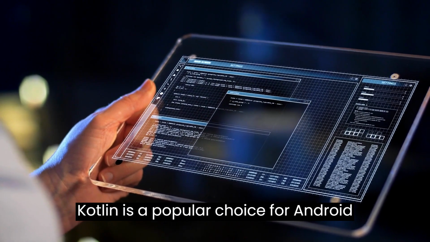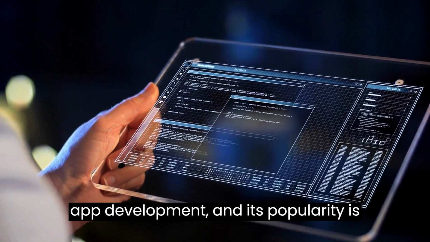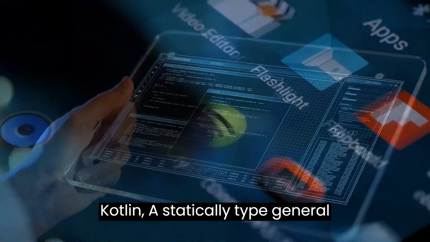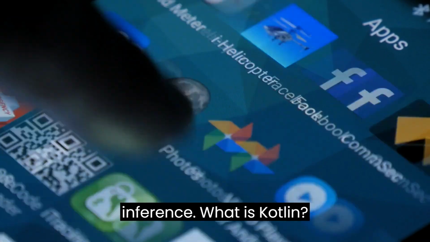Kotlin is a popular choice for Android app development, and its popularity is only expected to grow in the future. Today I'm going to be talking about Kotlin, a statically typed, general-purpose programming language with type inference.